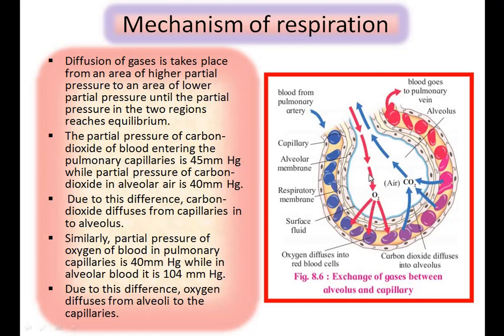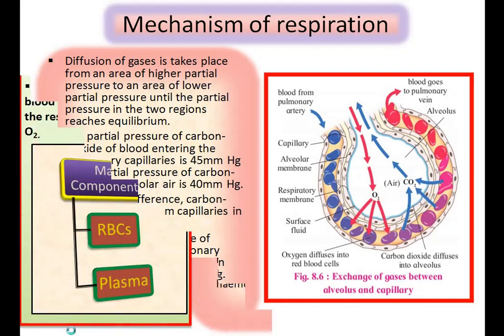Due to this difference, that means in capillaries the partial pressure of oxygen is low, and in the alveolus the partial pressure of oxygen is high, that is 104 mmHg, oxygen diffuses from alveoli to capillaries. Here in the figure, the red arrows show the oxygen diffusing into the capillaries from the alveolus.